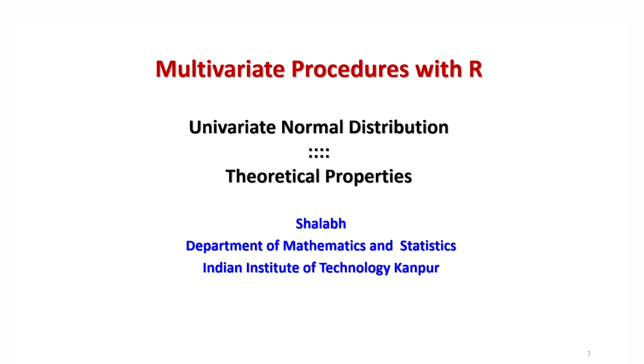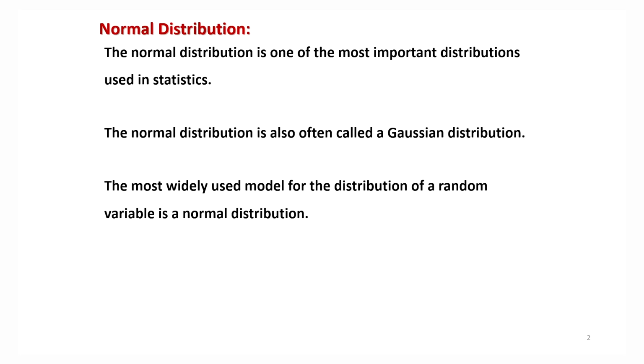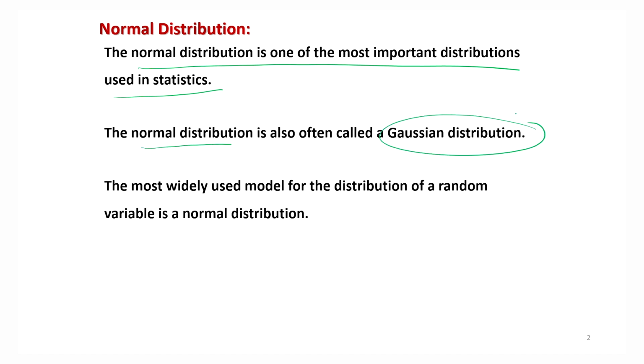Okay, so we are going to consider here the univariate normal distribution, and we are essentially going to consider its theoretical properties. I will try to give you examples also, but mainly we are concentrating on the theoretical properties. I will not be giving you many proofs, but I will simply give you the details of the final result. The normal distribution is one of the most important distributions used in statistics, and it is also called the Gaussian distribution.